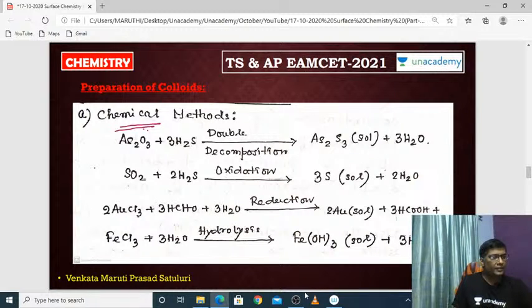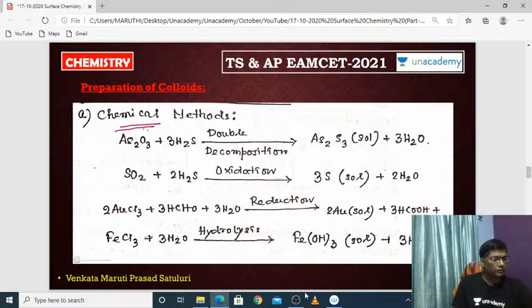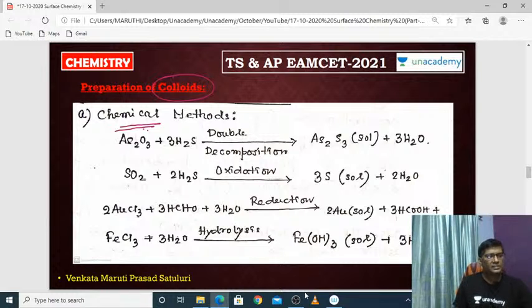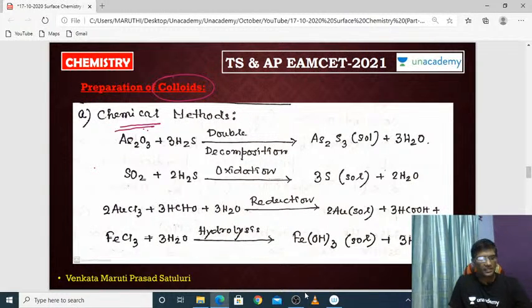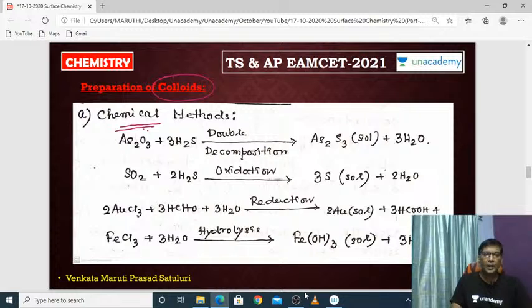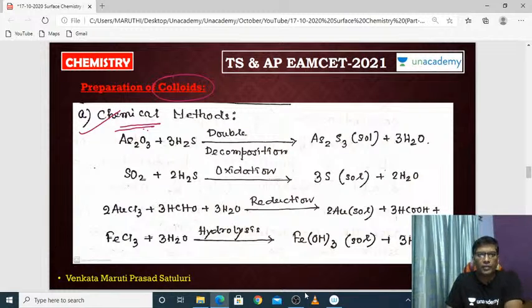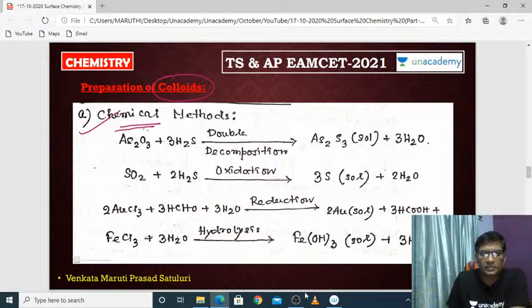It is Surface Chemistry part 2 that is going on right now. In this, we are only going to discuss colloids. Already we have discussed the types and classifications of colloids in Surface Chemistry part 1. This is part 2, in which we are going to discuss the preparation of colloids. How do you prepare colloids? There is a chemical method.